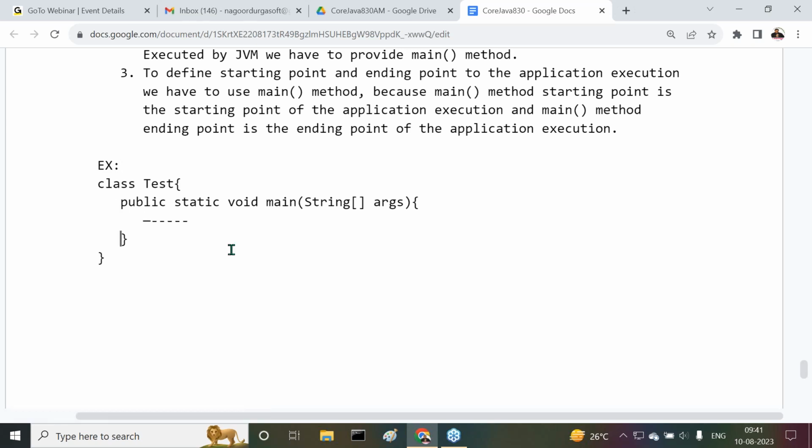Okay, understand it now. Again, about the main method, we are going to discuss it in object orientation. We have a separate topic in the middle of object orientation. When I complete the static keyword, the final keyword, and the public keyword, there we have a separate topic: the main method and its importance in object orientation. We are going to discuss nearly 3 to 4 hours only about the main method.